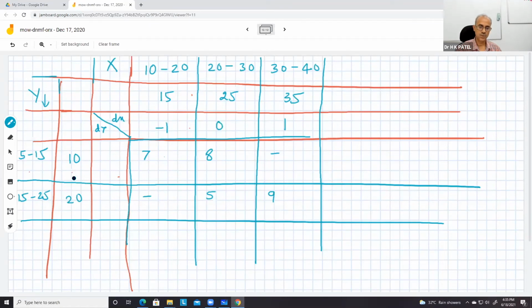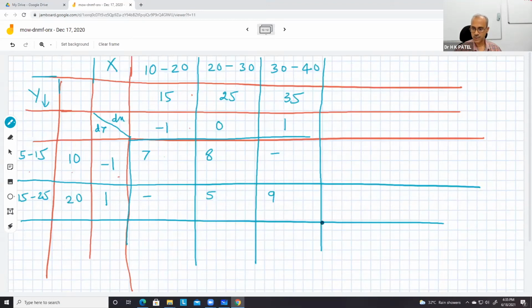For y, subtract 15 and divide by 5, so minus 1, 0, and plus 1. Therefore we require 3 rows and 3 columns here. So first is the original. If our problem gives only the values, not in the form of intervals, then you require only 2 rows and 2 columns like that.